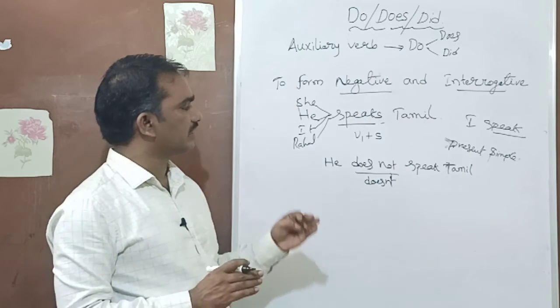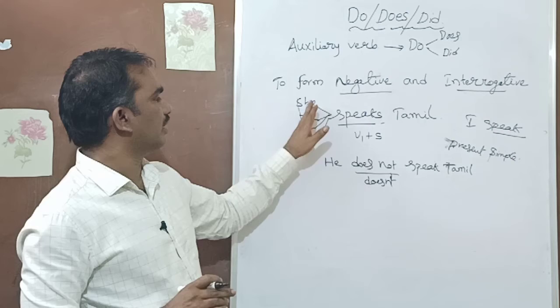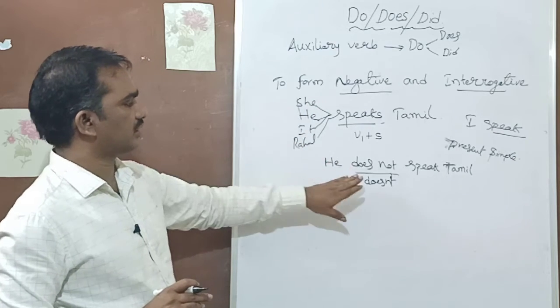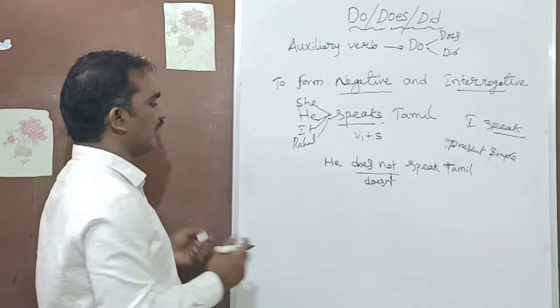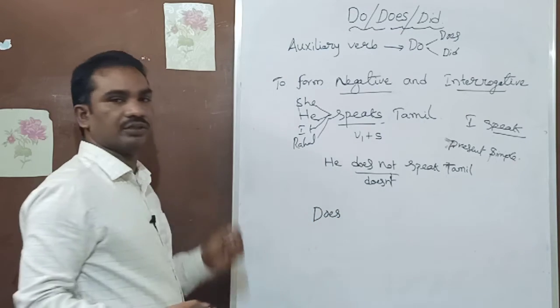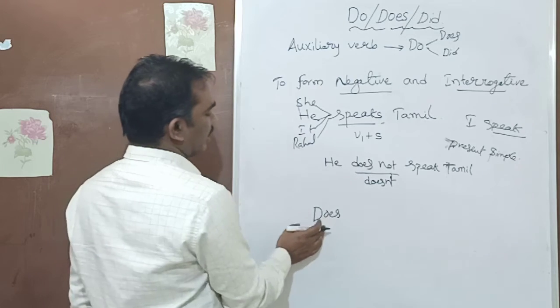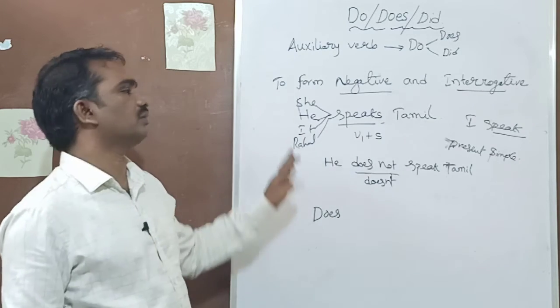How do you change it into an interrogative sentence? Based on the subject, you have to take does, and then does is followed by the subject.